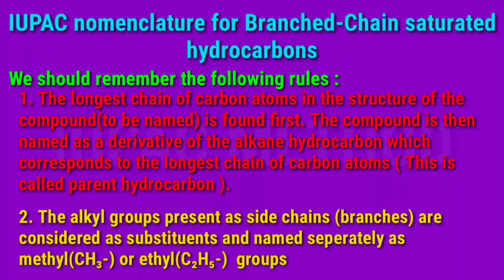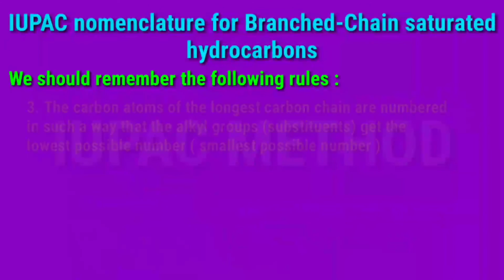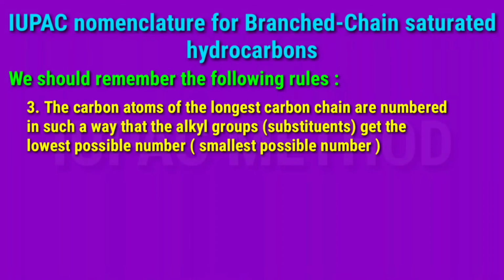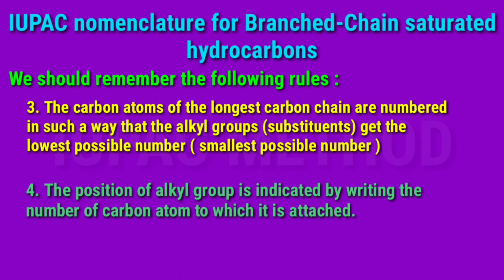The alkyl groups present as side chains or branches are considered as substituents and named separately as methyl or ethyl groups. The carbon atoms of the longest carbon chain are numbered in such a way that the alkyl groups, which are substituents, get the lowest possible number or smallest possible number. The position of the alkyl group is indicated by writing the number of the carbon atom to which it is attached.